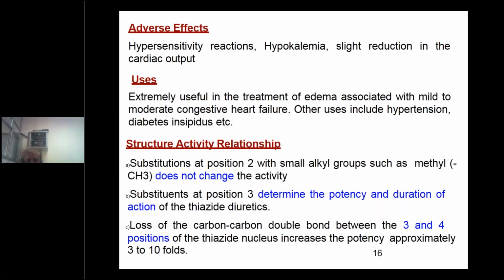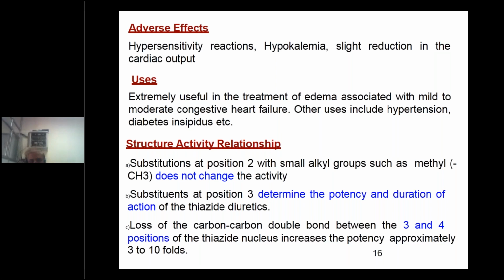Okay, the third position can be substituted. So you can play with the third position substitution, depending on your requirement and the benefit to the patients. Loss of the carbon-carbon double bond between the 3 and 4 positions of the thiazide nucleus increases the potency approximately 3 to 10 times.